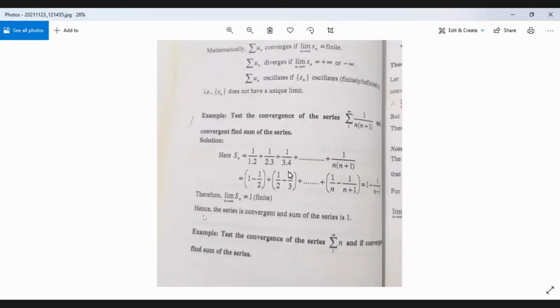For example, for ratio test, we consider the ratio of n plus 1th term and nth term. If that ratio as n tends to infinity is less than 1, then the series is convergent. If that is greater than 1, the series is divergent, and so on. এইভাবে থাকছে 4টে টেস্ট, এইভাবে হয়। So this is the basic idea how we get a series.